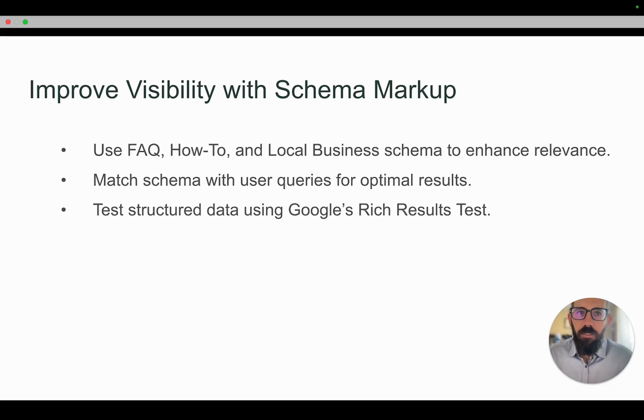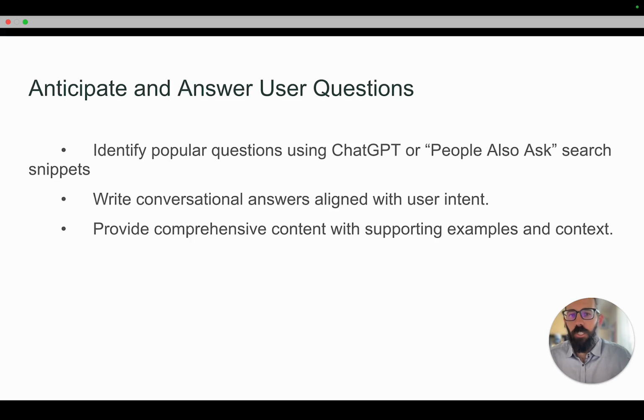Moving on, improving visibility with schema markup. This is another one that should already be done if you're practicing SEO, but using FAQ, how-to, and local business schema. There are other types of schema, but using that helps search engines and software recognize what's on your site and what it's about, and it makes it easier for it to understand. If it's easier for it to understand, it's going to better position you as a source. You should be using schema markup already, but if you're not, make sure you add it into your strategy.